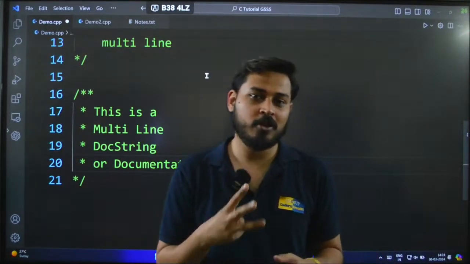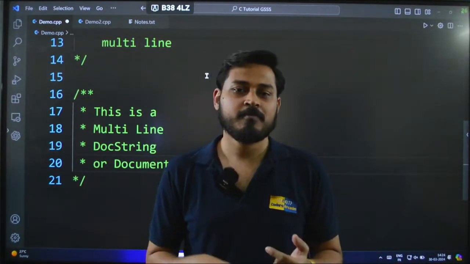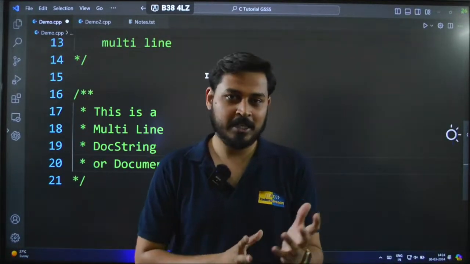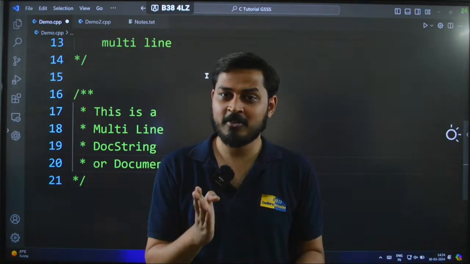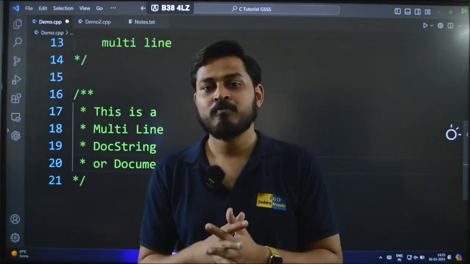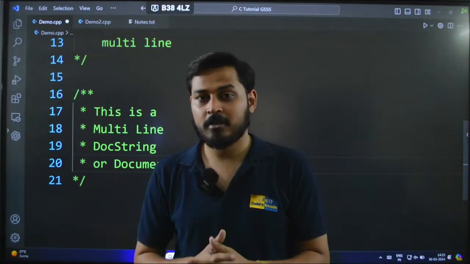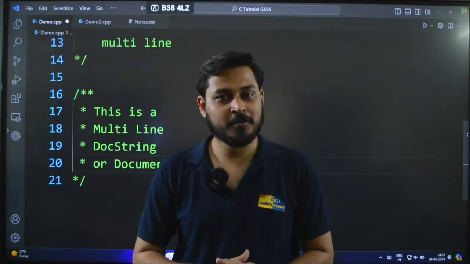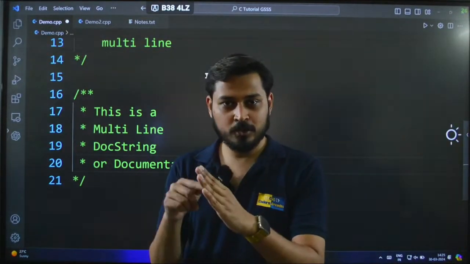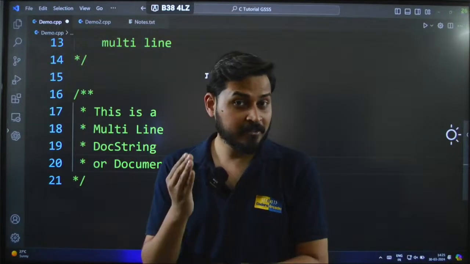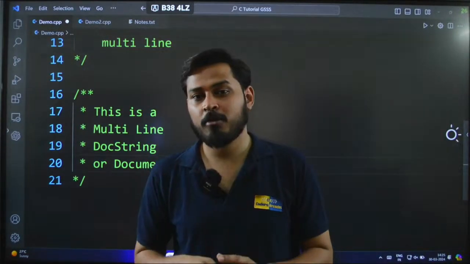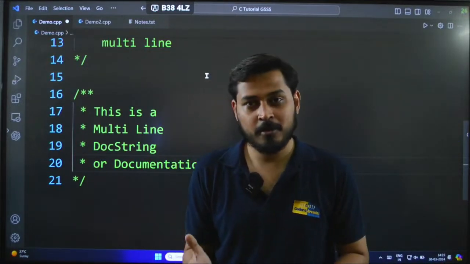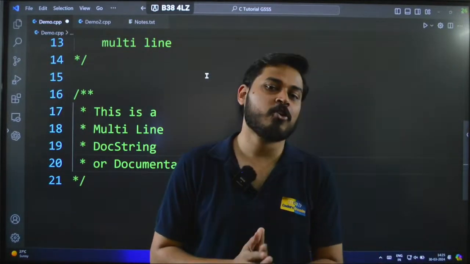These are 3 types of comments, guys: single line, multi-line, and documentation string. Single line means just a single line, multi-line means you can write multiple lines, and we know the syntax now: double slash for single line, and a slash and star, ending with star and forward slash, for multi-line. The third one was documentation string, which starts with a forward slash and 2 stars. We write multiple lines but with bullet points, so you can describe things in more detail in points. We end it like a normal multi-line comment, with star and forward slash.